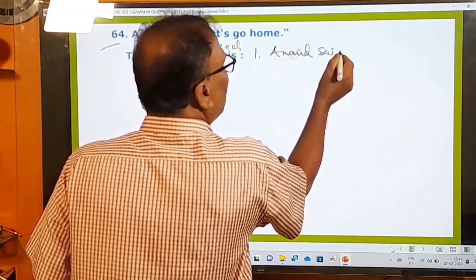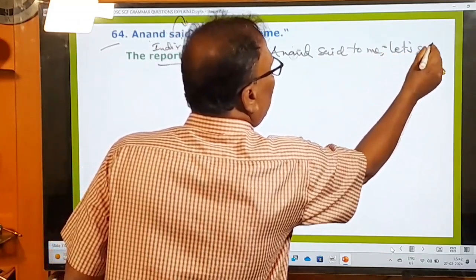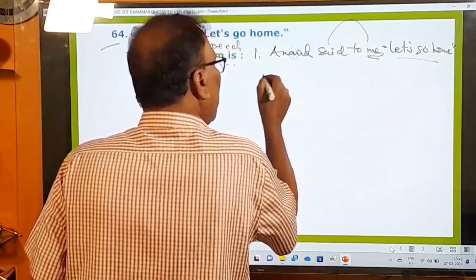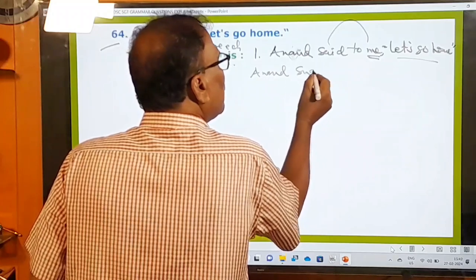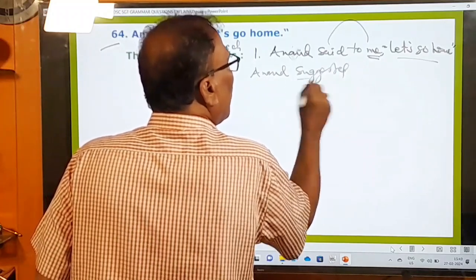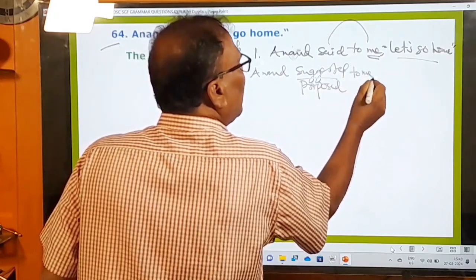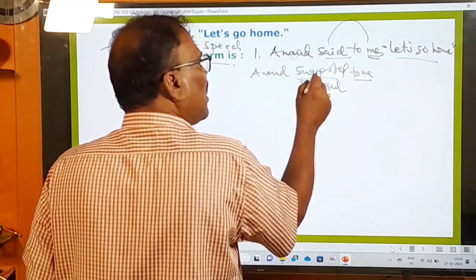Anand said to me, "Let's go home." If there is this object, then we could say Anand suggested or proposed to me. Said is turned into suggested or proposed.